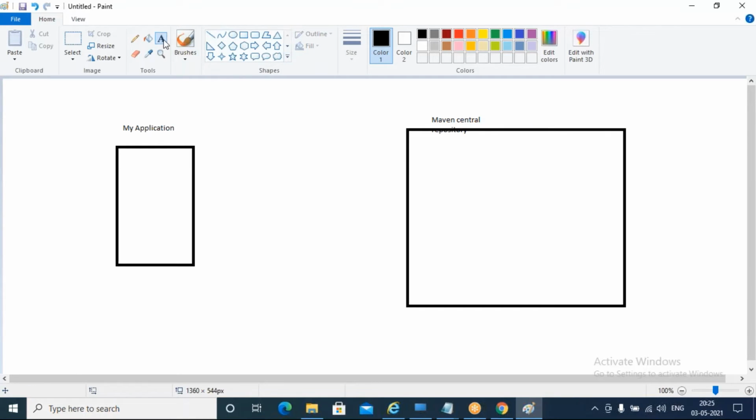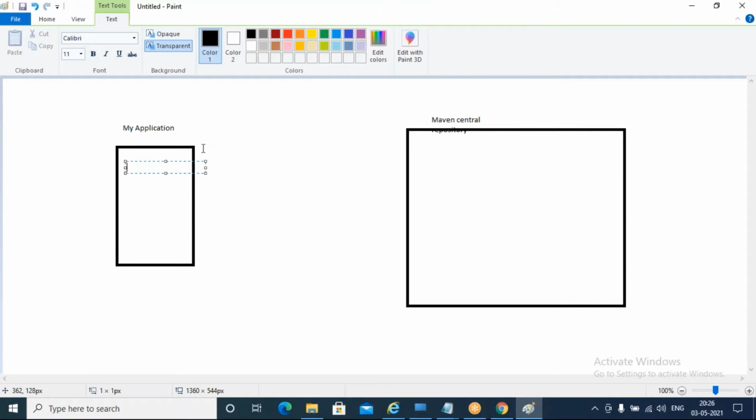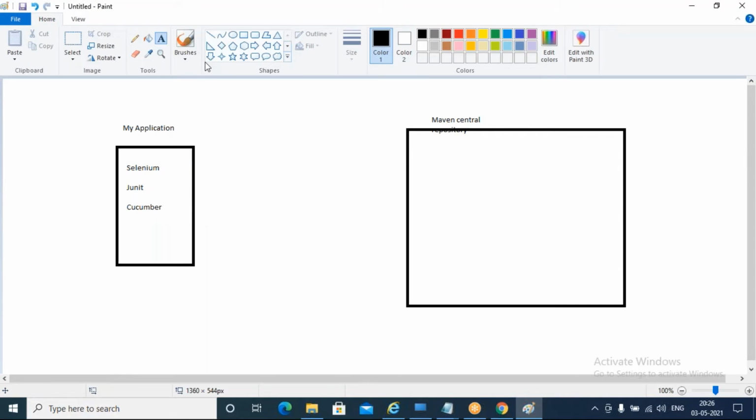Now, what is my job here? I don't have to download the jar files from the internet and add them to the build path or class path. Whose responsibility is that? Maven's responsibility. So I will simply tell which dependency I want: Selenium, JUnit, Cucumber. Assume that our Maven is there in between.